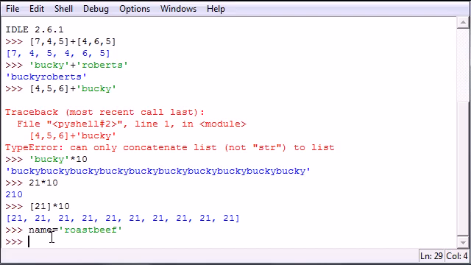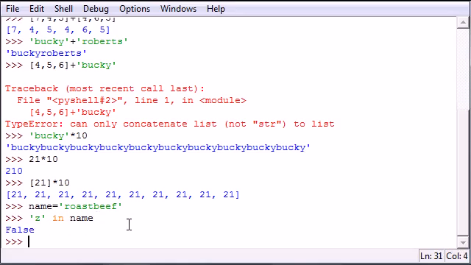We can check if certain characters are in roast beef. All you have to do is put the first character you want to check, then press in, and in is a built-in keyword in Python. What it's going to do is take this character and check if it's in name. So is there a Z in name? Press enter. False.